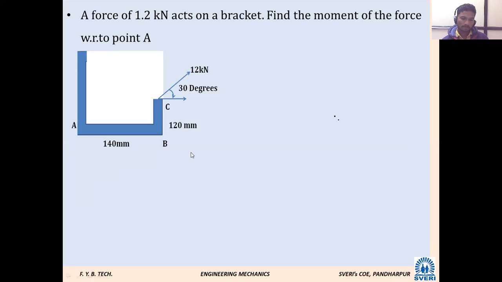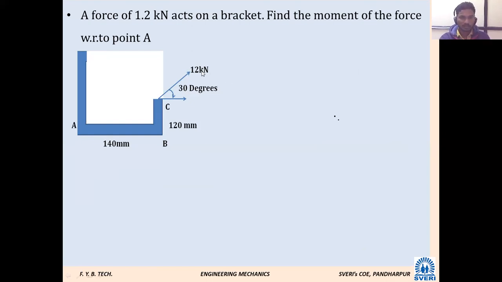A force of 1.2 kilonewton acts on a bracket. Find the moment of the force with respect to point A. Very good. A bracket means nothing but a mechanical component. The name of the body is bracket, so we should not think about what a bracket is. The component is something like a U shape, and only one force is applied.